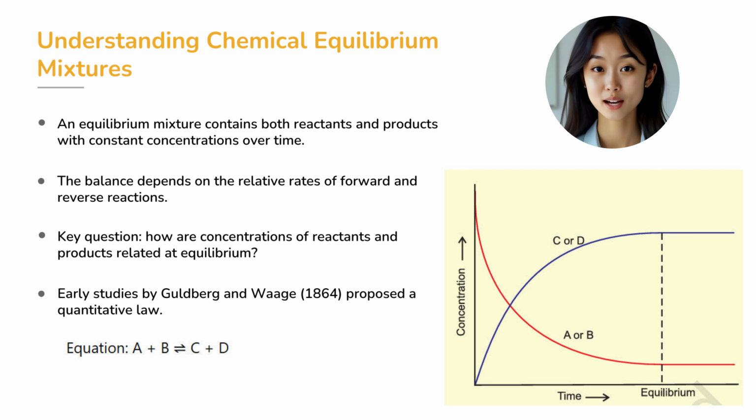In chemistry, an equilibrium mixture is one where reactants and products coexist and their concentrations remain constant with time. This does not mean reactions have stopped. It means that the forward reaction and the backward reaction are happening at the same rate. Chemists have always been curious: how are these concentrations related at equilibrium? This is where the law of chemical equilibrium comes in, giving us a powerful mathematical relationship.